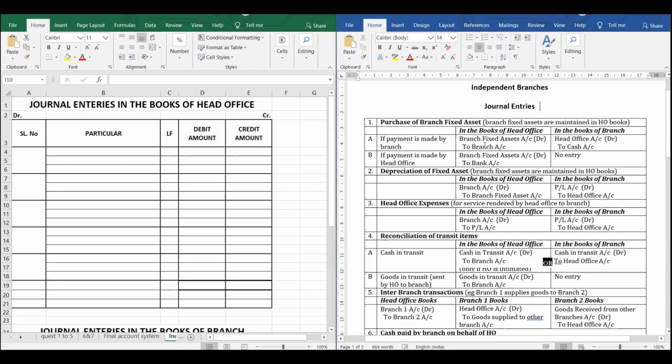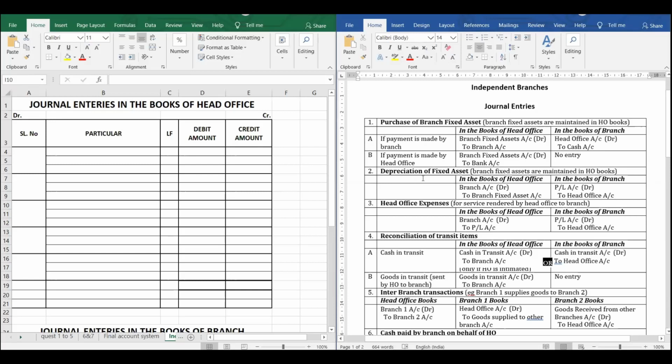Remember, we have prepared branch account. You know the format of branch account. So the entry will be branch fixed asset account debit to branch account, if the payment is made by the branch. If the payment is made by the head office, then there is no relation of branch, so the entry remains branch fixed asset account debit to bank. Why? Because the money is going out of head office, so to bank.